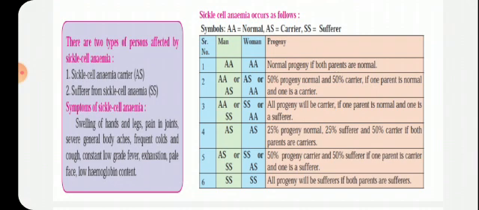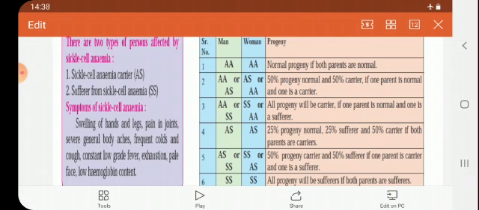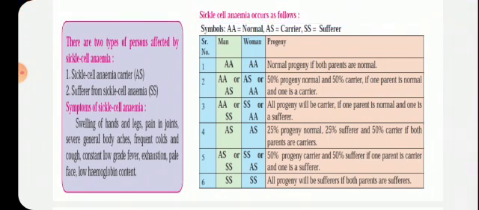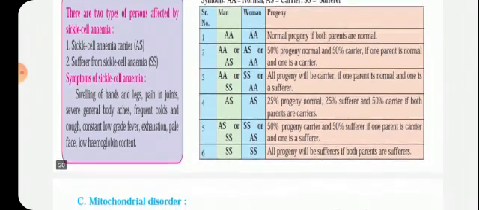In the third case, see here, if one is normal and another is a sufferer, what happens? All progeny will be carriers. Okay, all will be carriers, because A and S will occur when they conceive. So all will be carriers if one parent is normal and another is a sufferer. In the fourth case, both are carriers, A S. At that time, 25% progeny will be normal, 25% will be sufferer, and 50% will be carrier if both parents are carriers.